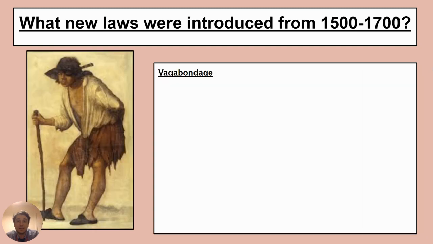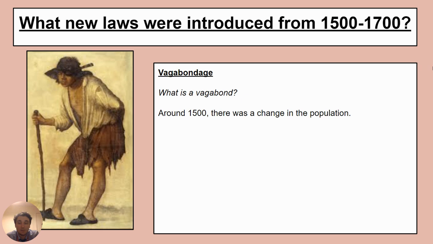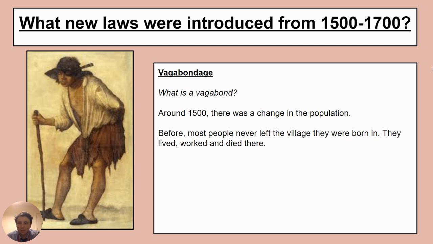So the first thing we're going to look at is vagabondage. So what is a vagabond or a vagrant? Well, around 1500, there was a change in the population. Now, before, most people didn't leave the area they were born in. You're born in a village, you live in the village, you work in the village, and you die in the village. You never leave the area.